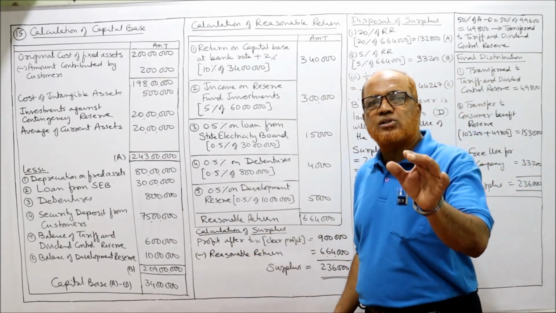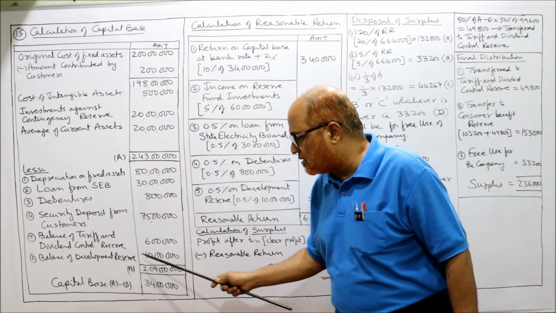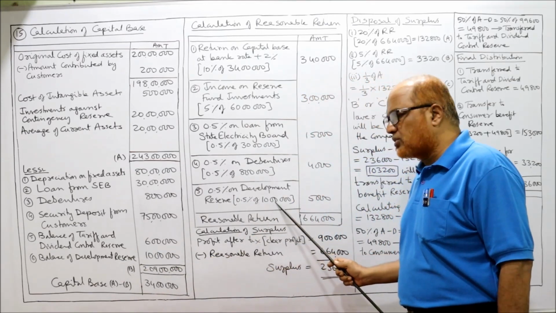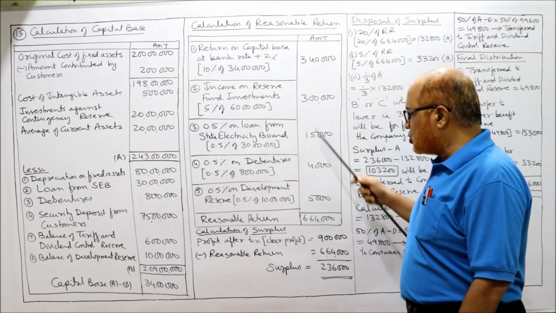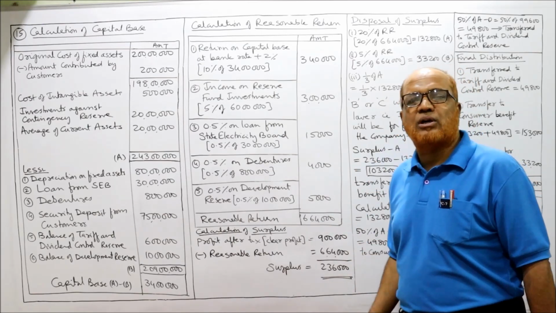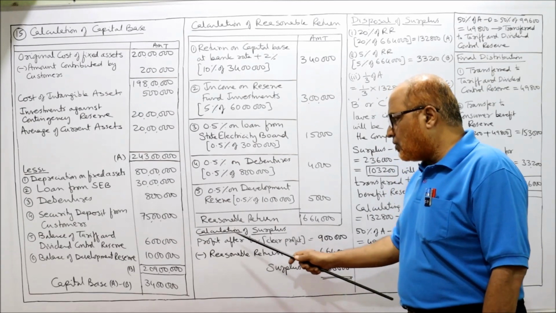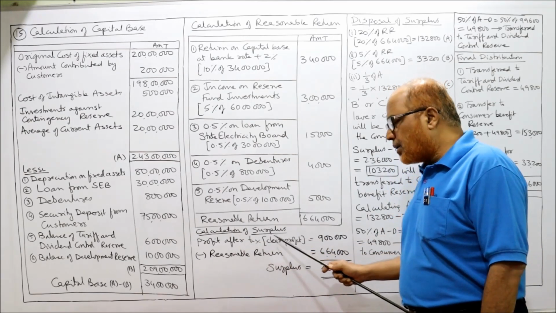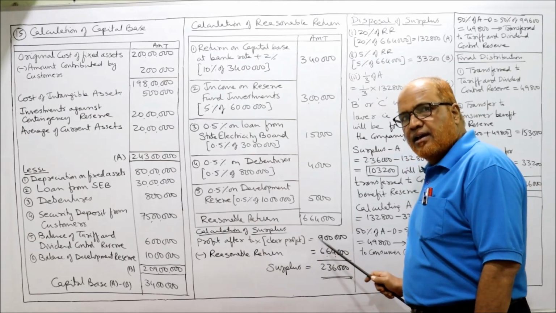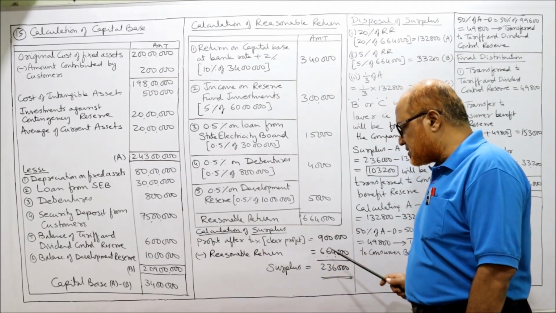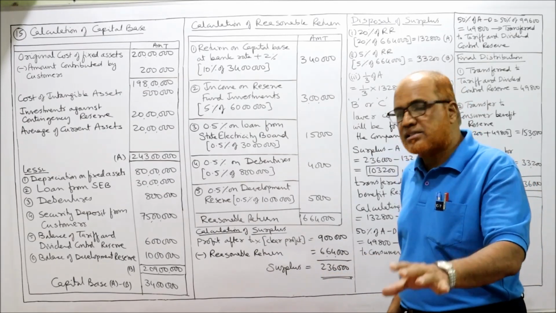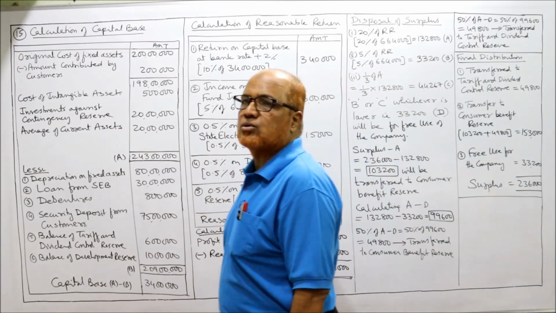Then 0.5% on development reserve. Development reserve are 10 lakh. So 0.5% of 10 lakh, 5,000. Take the total, 6,64,000 is the reasonable return. Now, calculation of surplus. Clear profit, profit after tax 9 lakh minus reasonable return 6,64,000. So surplus available is 2,36,000.